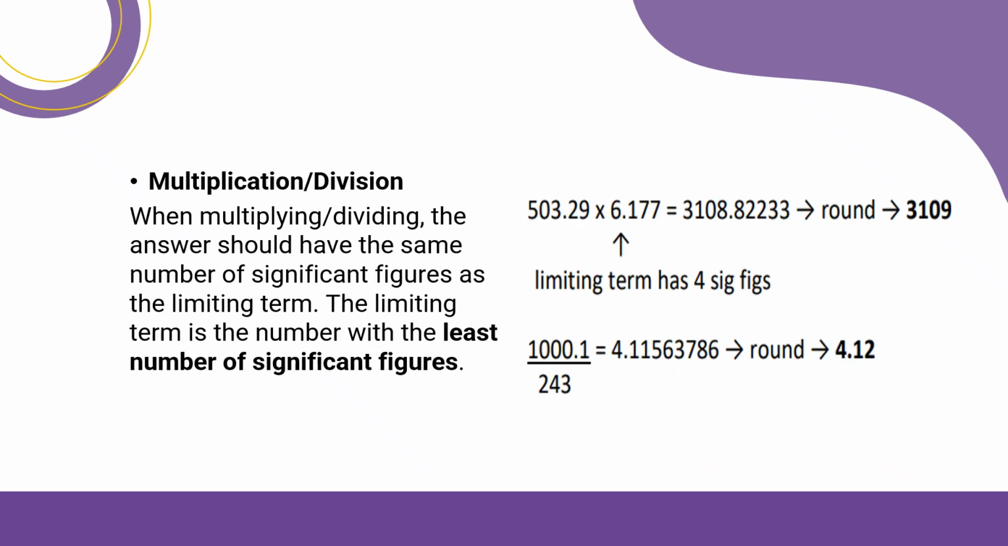In multiplication or division, you are going to follow now the least number of significant figures. So in this example, my first number has 5 significant figures comparing now to the second number which has 4 significant figures. The final answer should be expressed or rounded off to 4 significant figures.